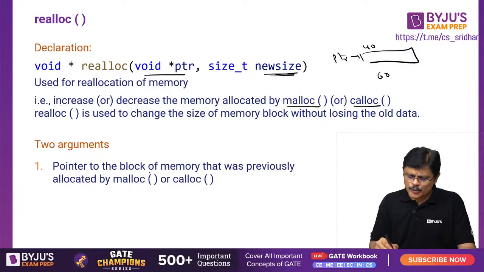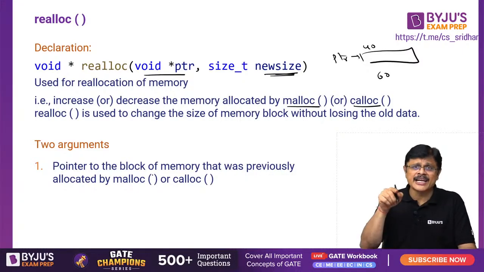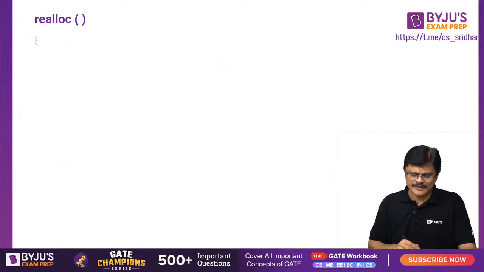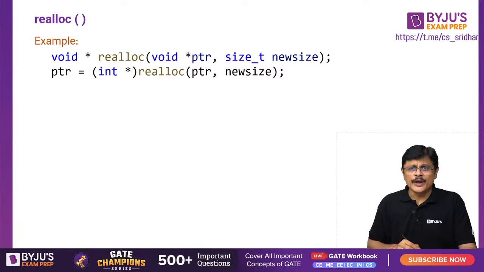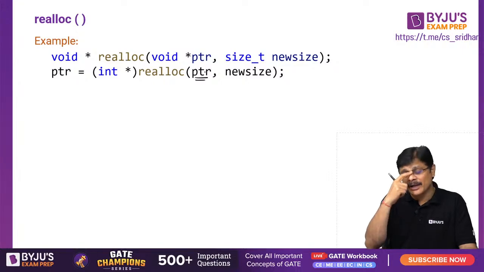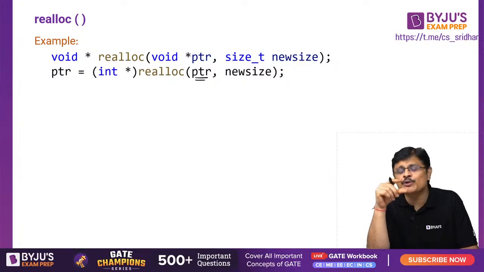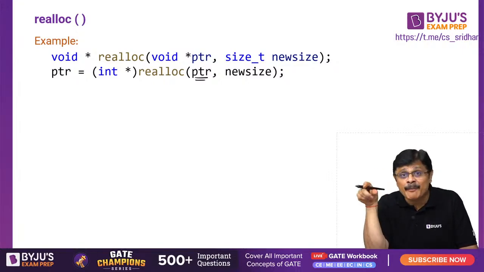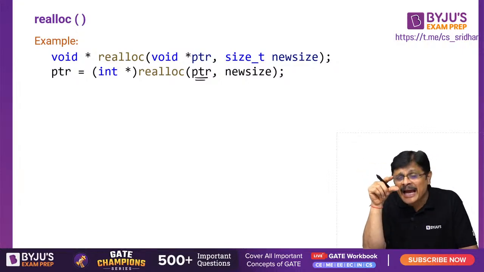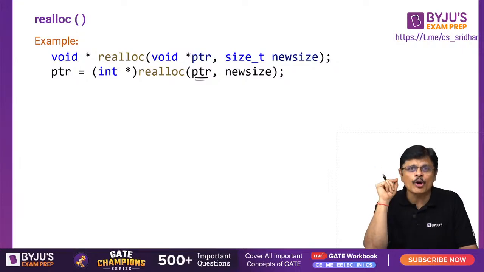The first argument is a pointer to a block of memory that was previously allocated by malloc or calloc, and the second one is the new size for that block. So this is how we write the realloc function, sir. Void star, this is the prototype, and how you define: int star realloc PTR. This PTR is pointing to some memory which is allocated by either malloc or calloc only. Please remember that. For realloc, initially some malloc or calloc function must have assigned some memory, sir. Then realloc can be used.